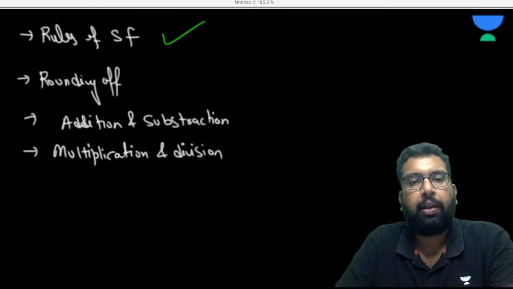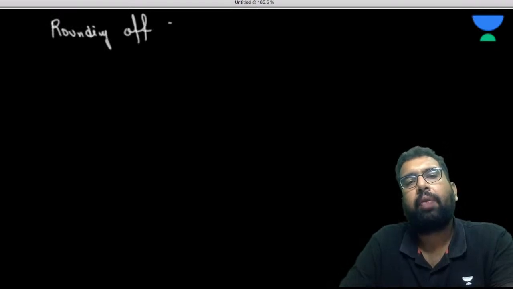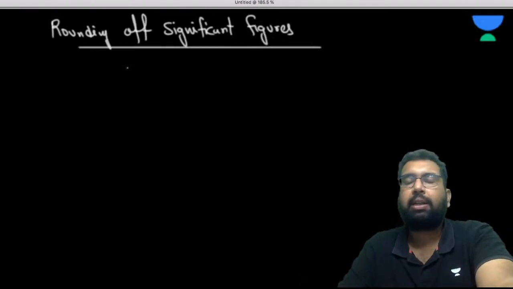Wonderful. Now let's talk about rounding. Very, very important. Rounding off of significant figures. So how can we do the rounding of significant figures? Please understand, it's very, very simple.